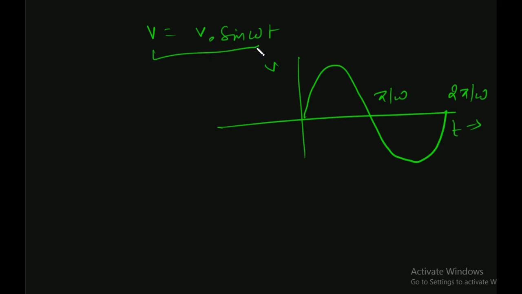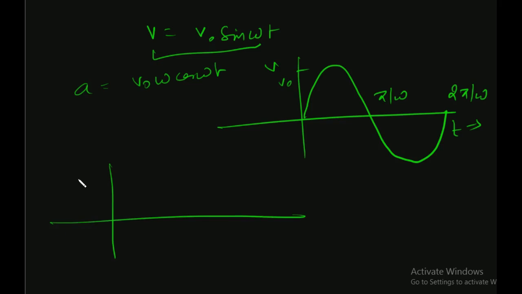I want to draw the AT graph, just differentiate it. V naught omega cos omega t. So, earlier this was V naught. Now we draw the AT graph. Because it is cos, so V naught omega. Alright, then cos descends. Because cos descends, so here, this is the graph of A, right? What is this?